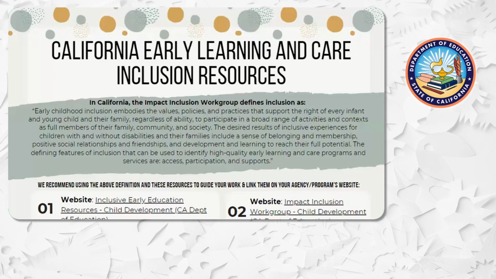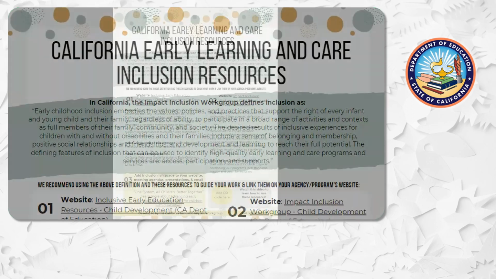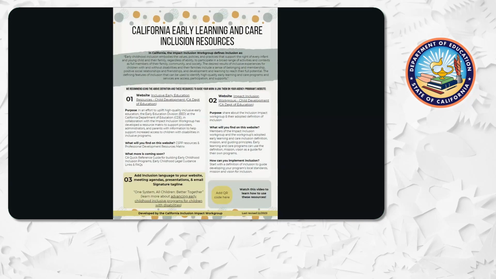The desired results of inclusive experiences for children with and without disabilities and their families include a sense of belonging and membership, positive social relationships and friendships, and development and learning to reach their full potential. The defining features of inclusion that can be used to identify high-quality early learning and care programs and services are access, participation, and supports. Now, let's take a look at the resources that this flyer provides.